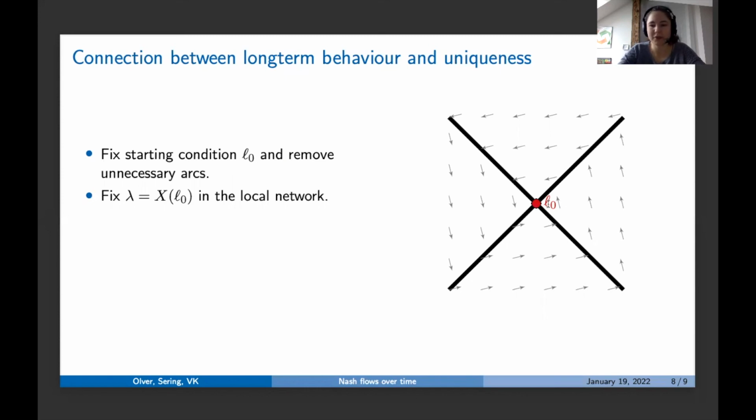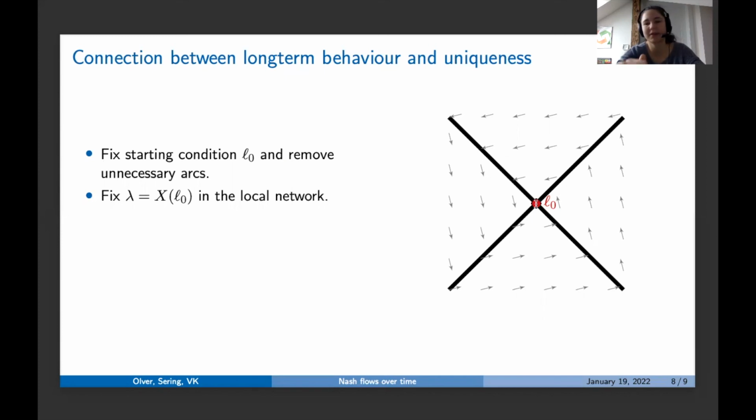And first of all, what we know is, okay, every trajectory starting somewhere here will, after finite time, reach some phase which lasts forever. And we even know a bit more. This steady state phase, this phase which will last forever, is exactly the vector field in this point.